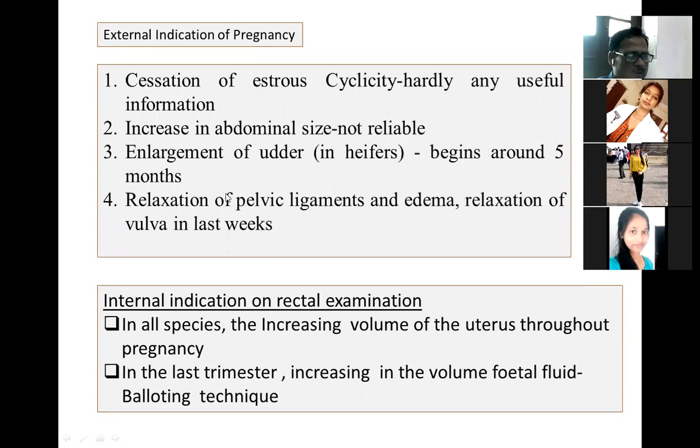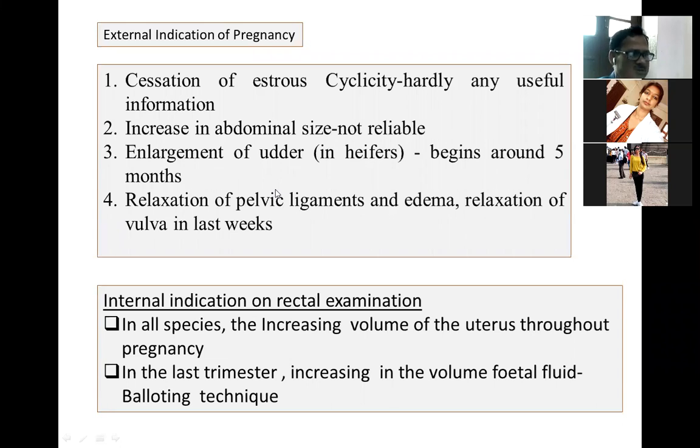When you examine the cow for pregnancy diagnosis at 3 months, you will find a potato-like enlargement of some mass, and this is the placentomes. Sometimes it becomes very large, more than a potato, coconut size.